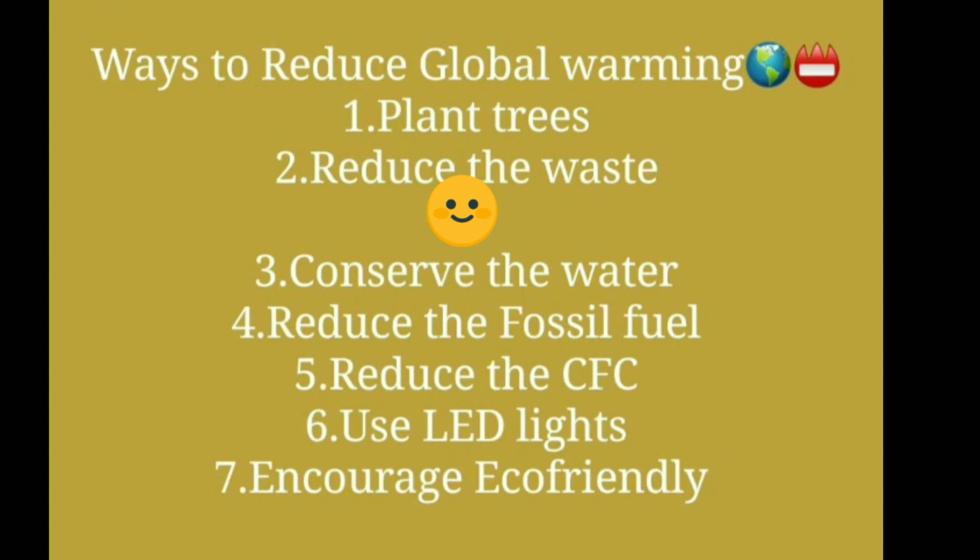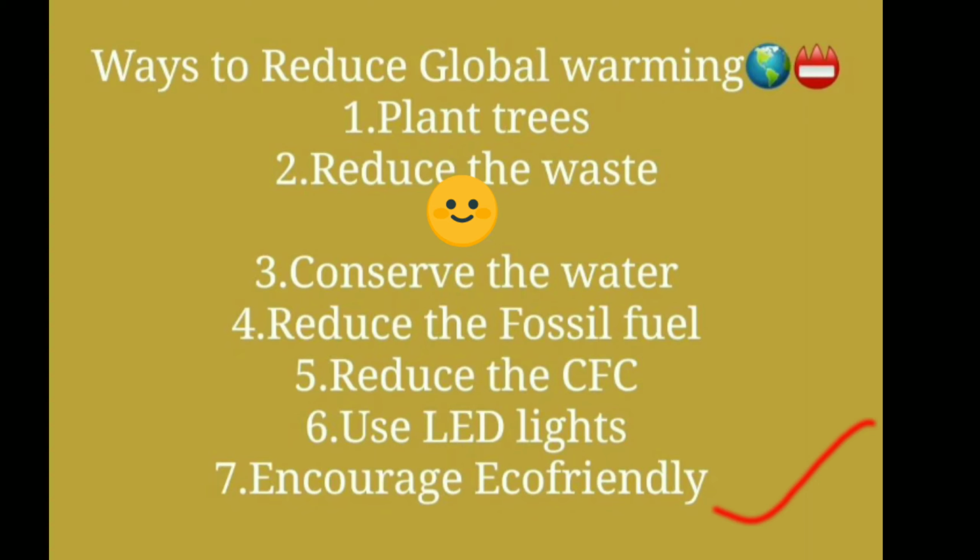Next, encourage eco-friendly things, like we should encourage the bicycle instead of other vehicles which use fossil fuels and emit harmful gases. We should use bicycles and electric vehicles. These are the things we have to use which are very eco-friendly to our environment. By these things we can stop global warming and achieve our target.